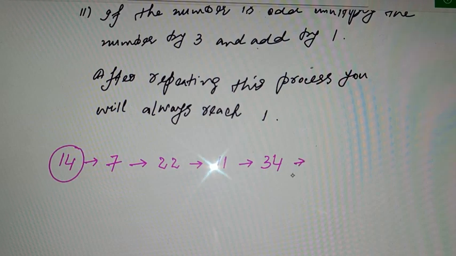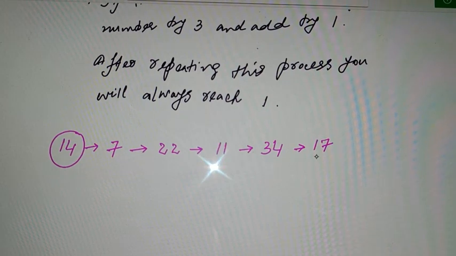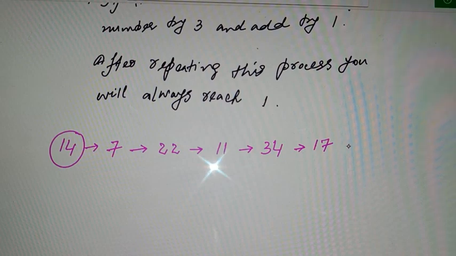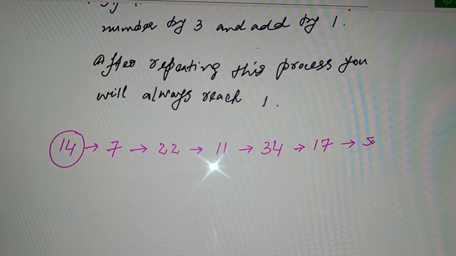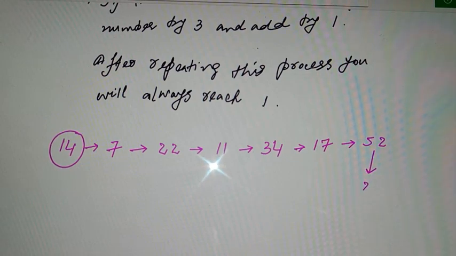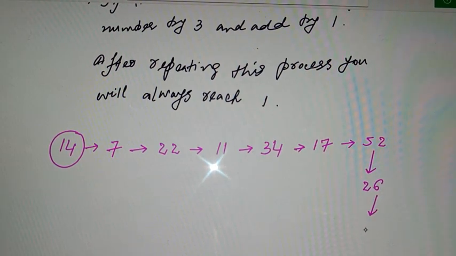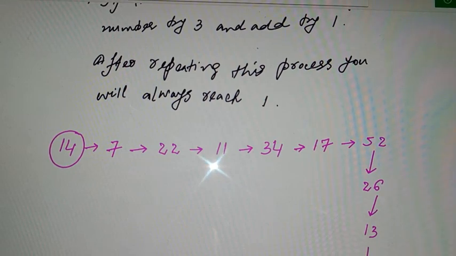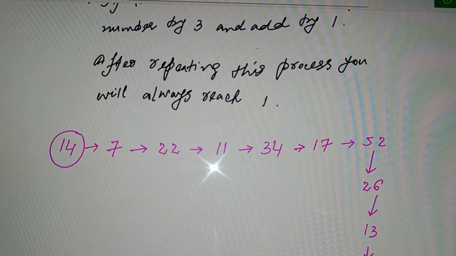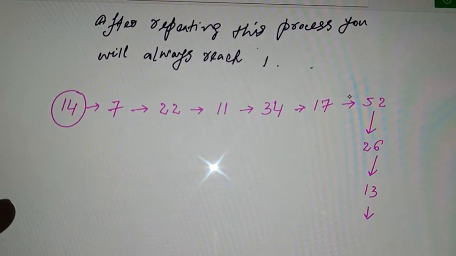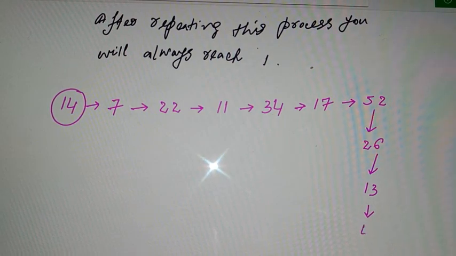Then what will you do? Divide it by 2, that is 17. 17 is again an odd number. Multiply by 3 and add 1: 17 times 3 is 51, and 51 plus 1 is 52. 52 is an even number. Divided by 2, that is 26. 26 is an even number. Divided by 2, that's 13. 13 is an odd number, right? Multiply by 3 and add 1, that's 40.